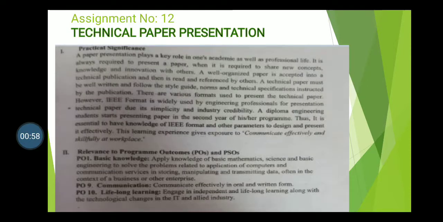IEEE format is a standard pattern which is used by all professional engineers to present their ideas, innovative thoughts, experience, and research in front of the world. Let us discuss IEEE format and the importance of technical paper presentations.